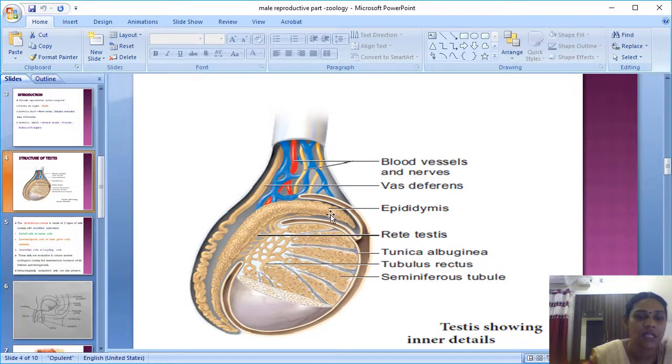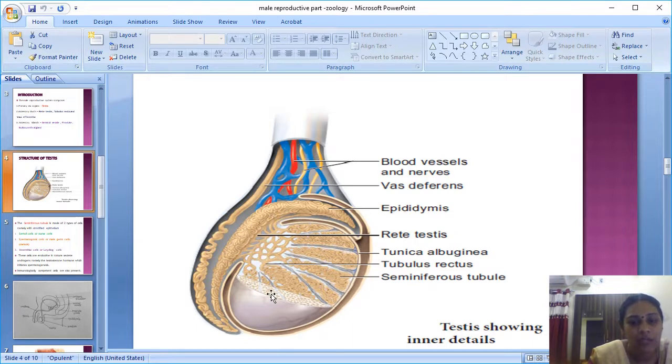It is present in the posterior part of the testis. Posterior part means the back side of the testis, which has a structure called the rete testis. The rete testis is present on the back side, or the posterior part, of the testis. Then it pours the testicular substances into the epididymis. So the rete testis forms one duct.